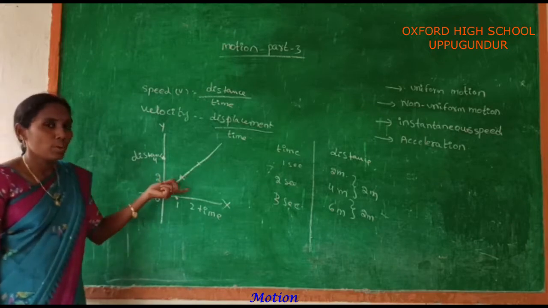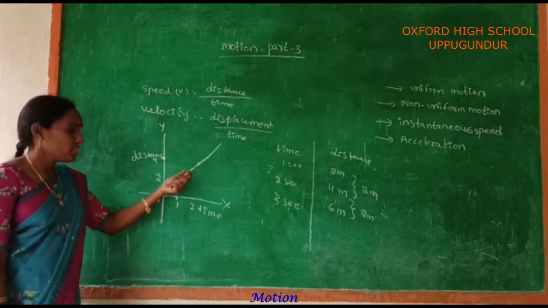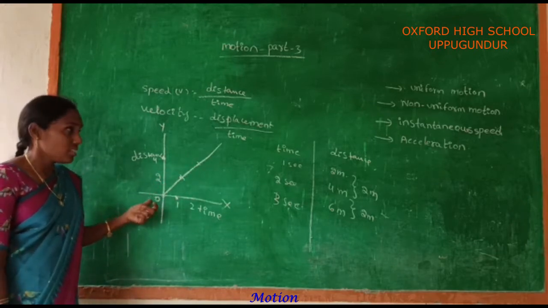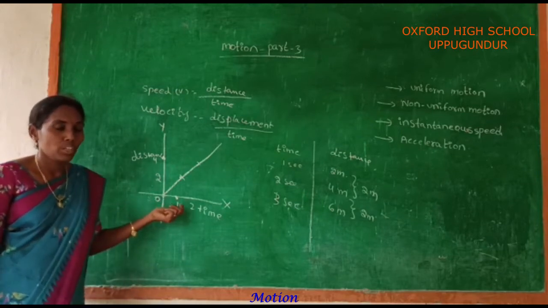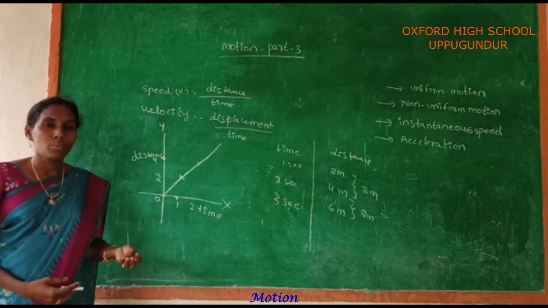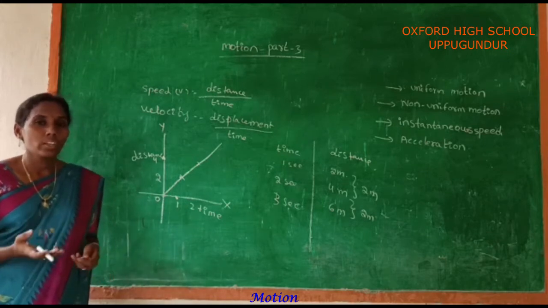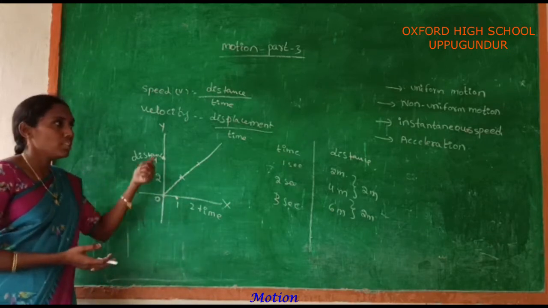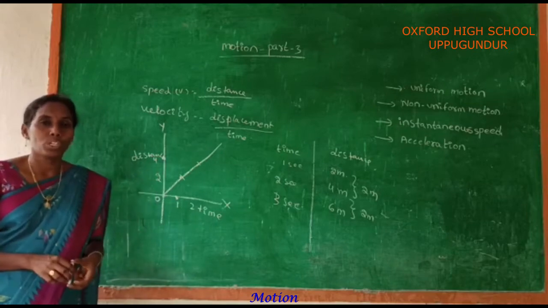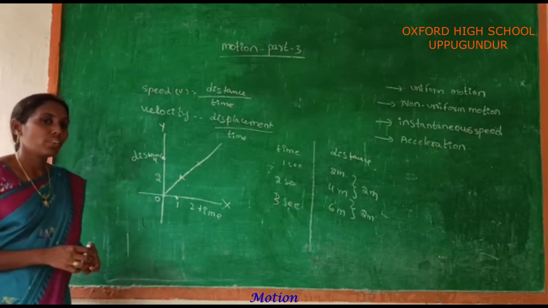In case of uniform motion, the straight line passes through the origin. Uniform motion means if your body covers equal distances in equal intervals of time, then the body is said to be in uniform motion. The best example is a frog jump.